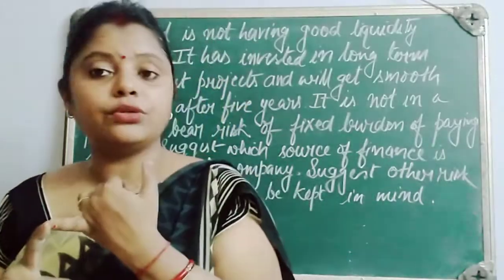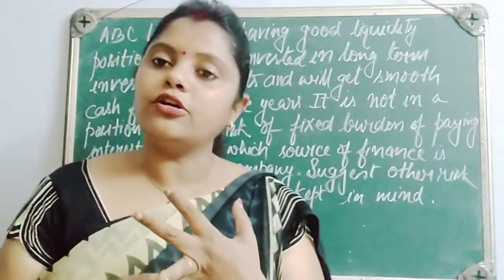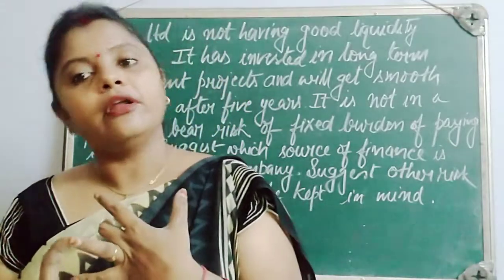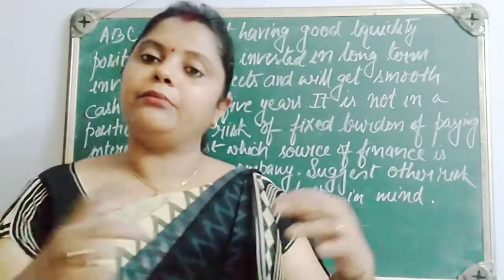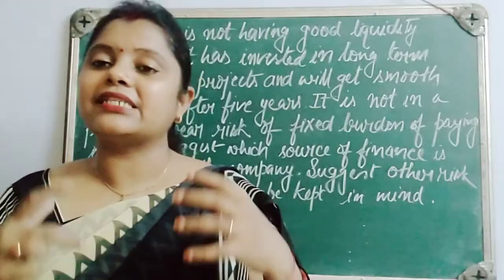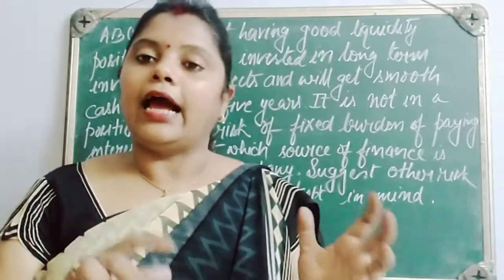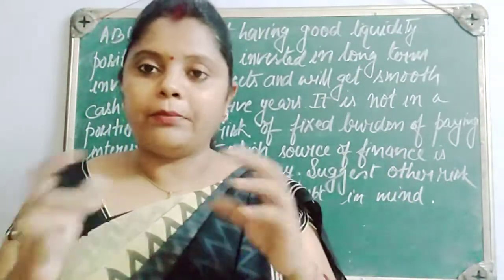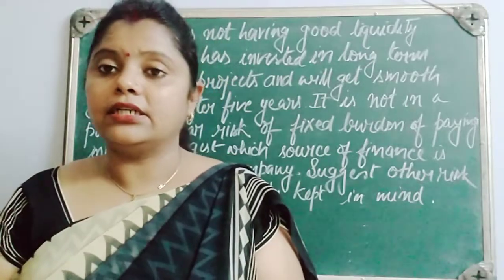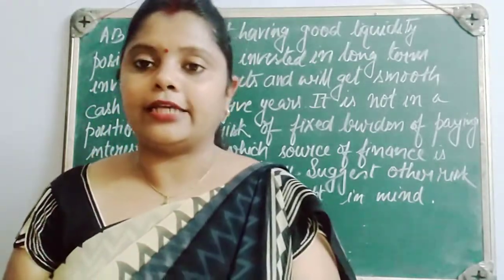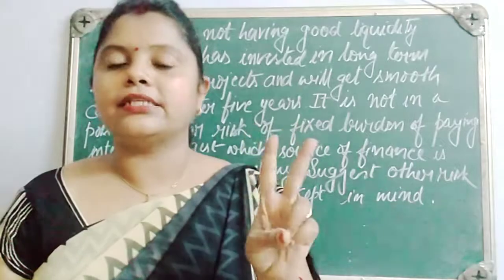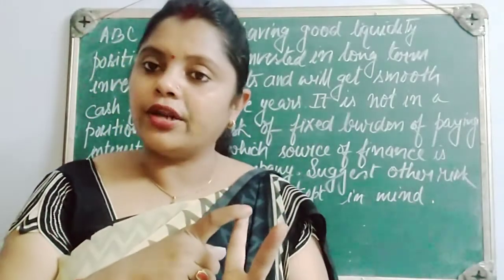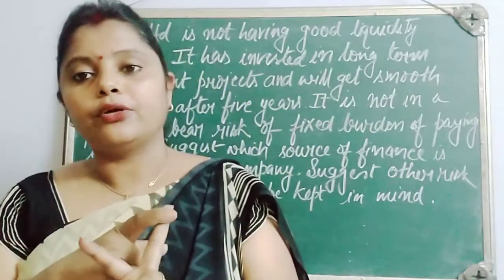Either you can issue the equity shares, or the other option is that you can go for retained earning. That means in past years, if the company has had a good amount of profit, and if they have kept some part of the profit as a reserve, that can be utilized. So in this case, two things are there: either we can go for equity shares, or you can go for